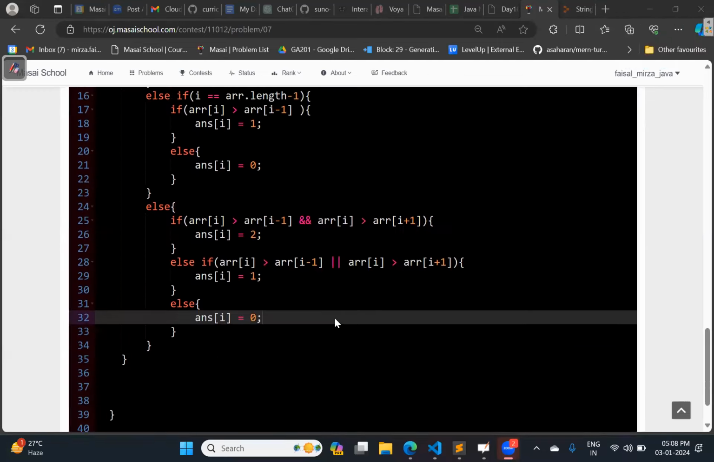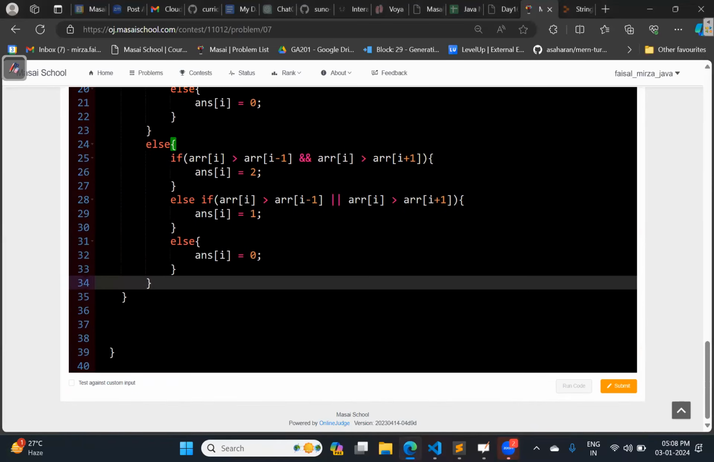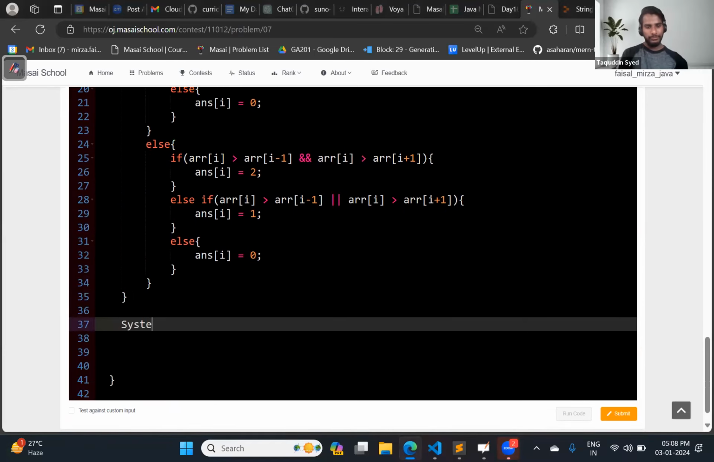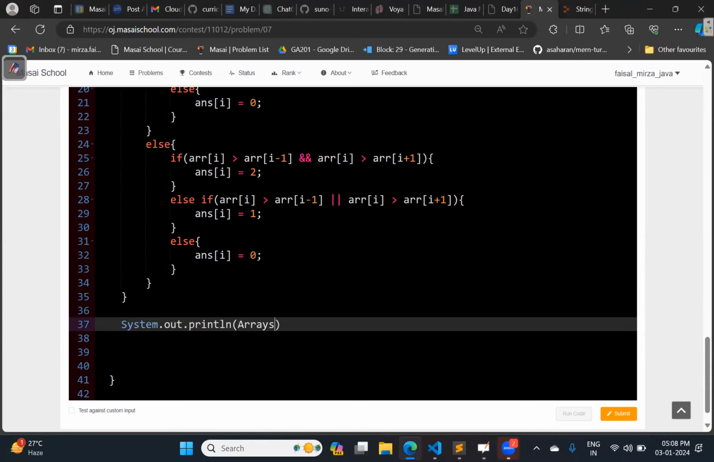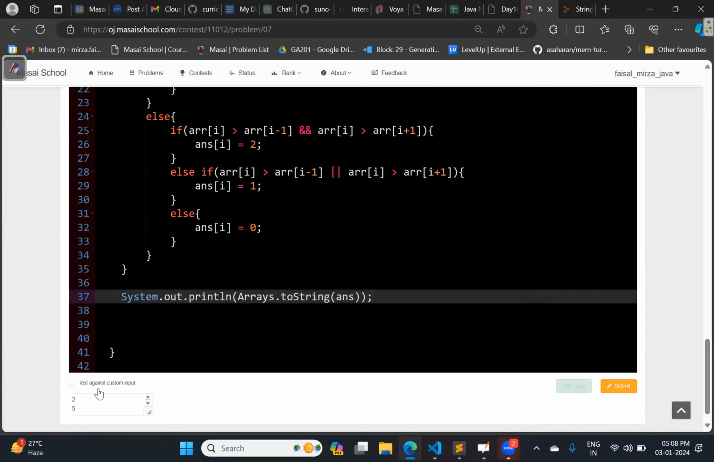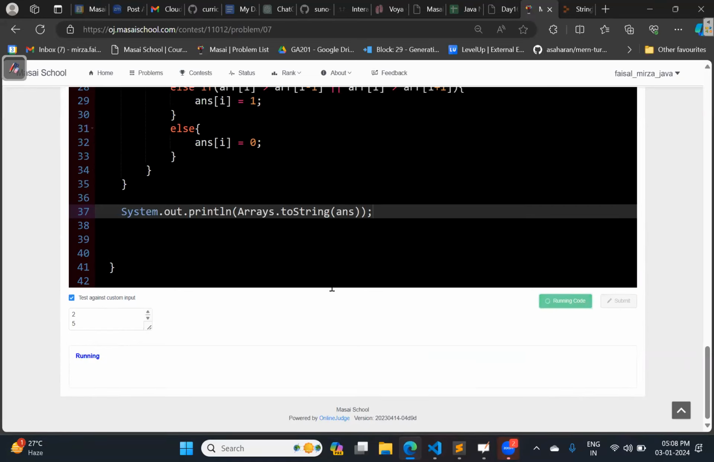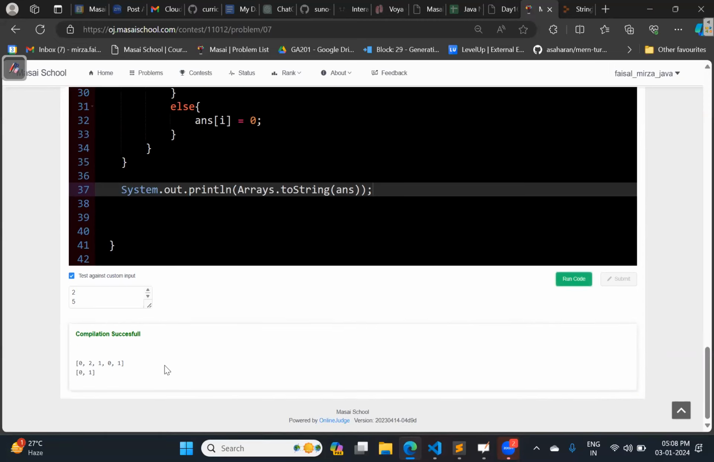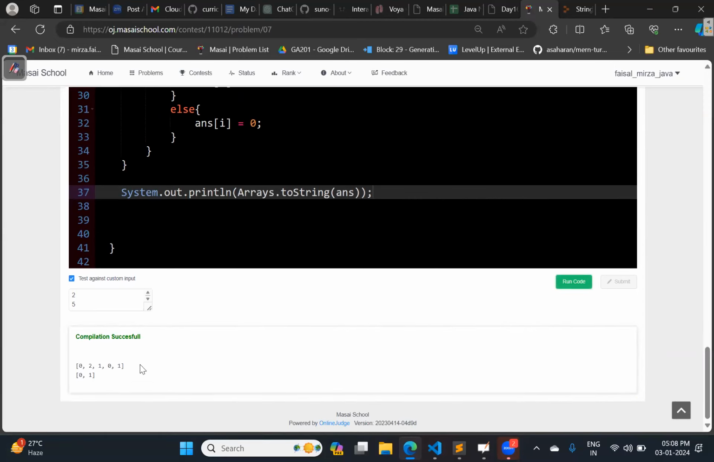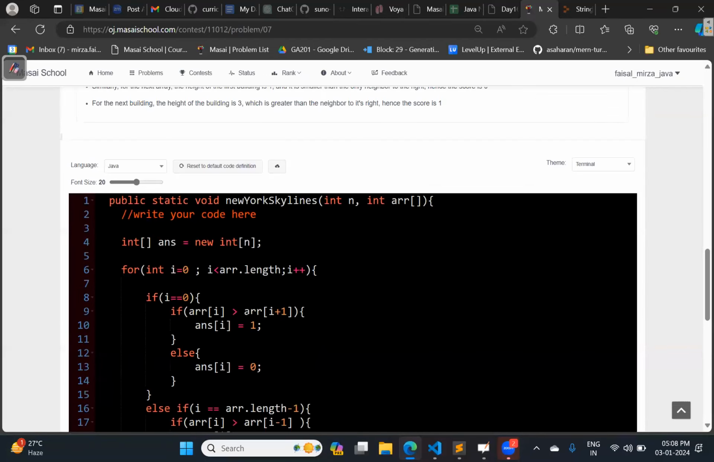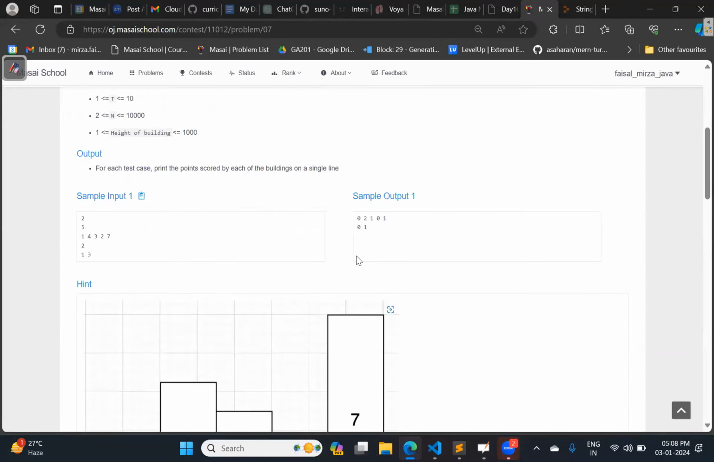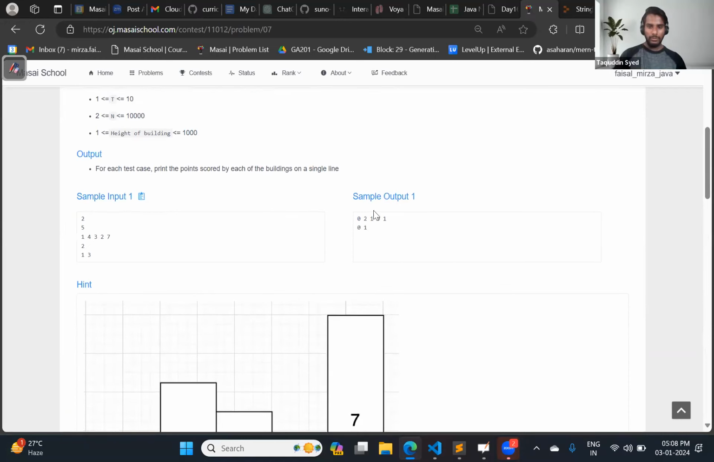So let us see the output, the answer array. Sure, sir. System.out.println Arrays.toString(answer). So are we getting the right output? 0, 2, 1, 0, 1 and 0, 1. If you see the output, yes, it is right. Now the next thing is we need to print in this format, yes or no.